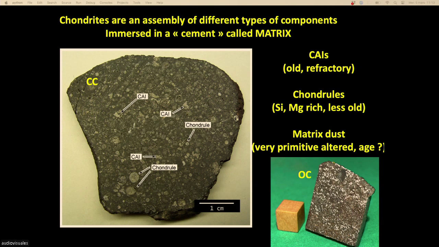So you all know that we say in every textbook that the solar system is 4.56 billion years old. What does this number come from? 4.56 billion years old. It is the age of those minerals that you see here that are called CAIs.